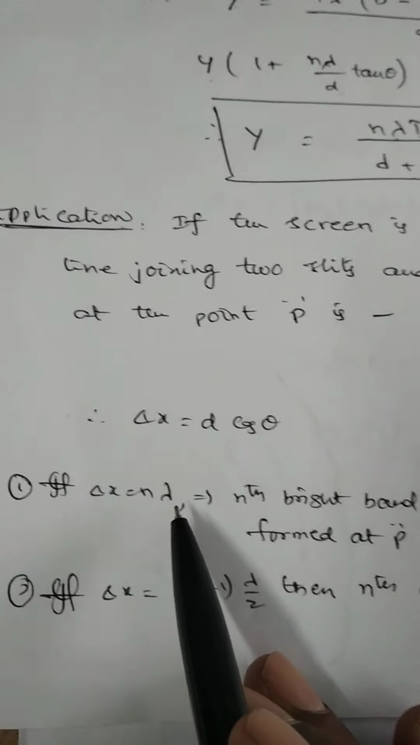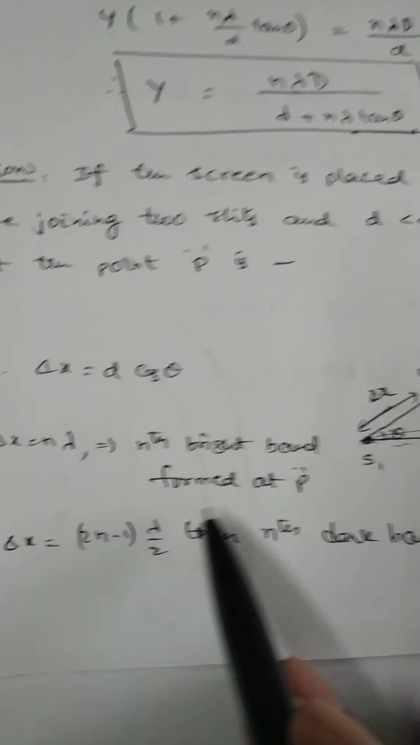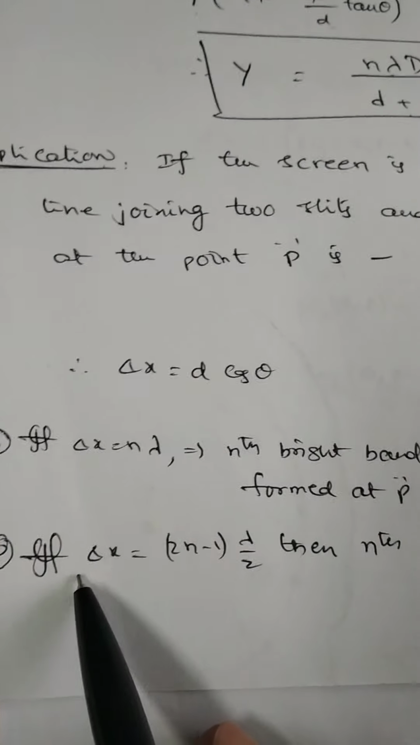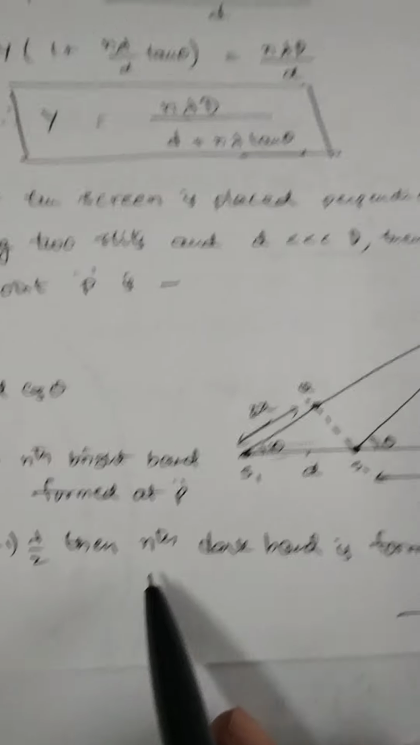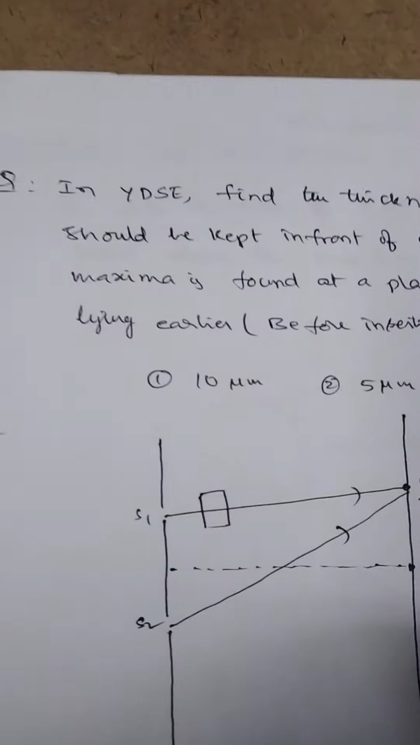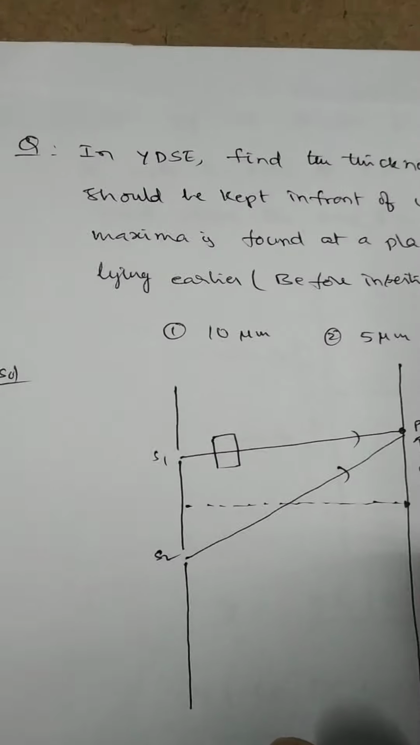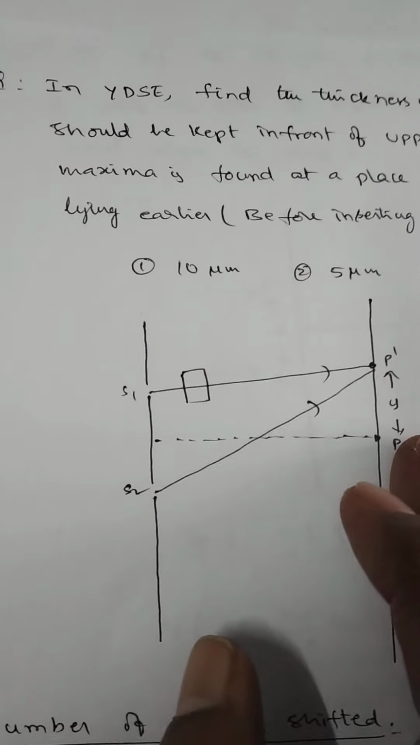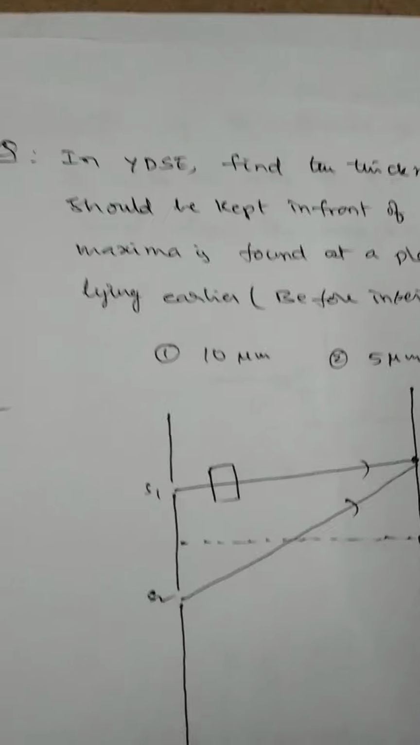Suppose delta x is equal to n lambda, then the nth bright band is formed at the point P, and if delta x is equal to (2n minus 1) into lambda by 2, then the nth dark band is formed at the point P. Now let us explain one example corresponding to the thickness of a thin transparent film.